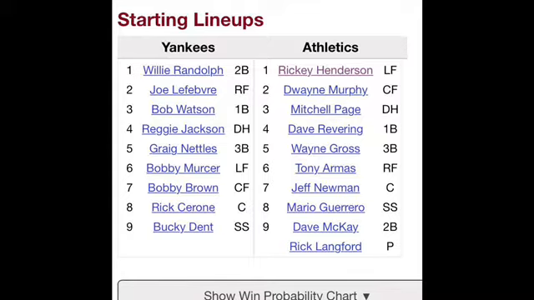For the Athletics, it's not going to show me the Athletics, so I'm going to have to read it from the cards. It's going to be Ricky Henderson, Dwayne Murphy, Mitchell Page, Dave Revering, Wayne Gross, Tony Armas, Jeff Newman, Mario Guerrero, and Dave McKay.